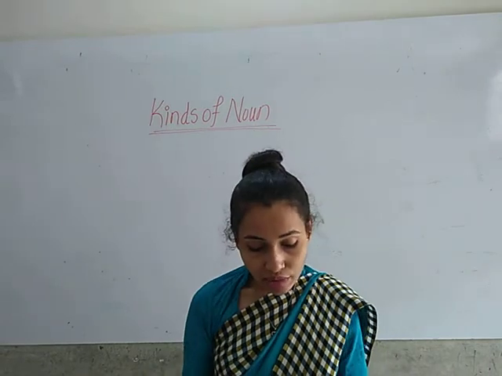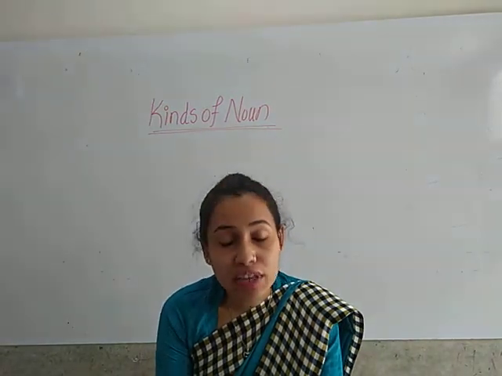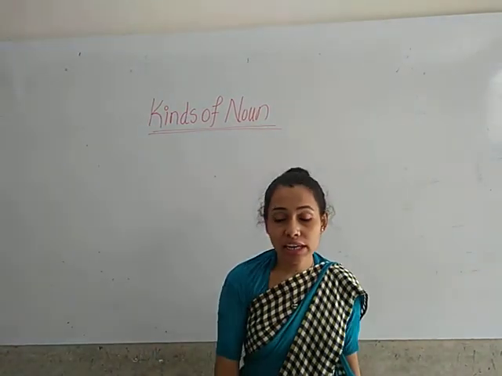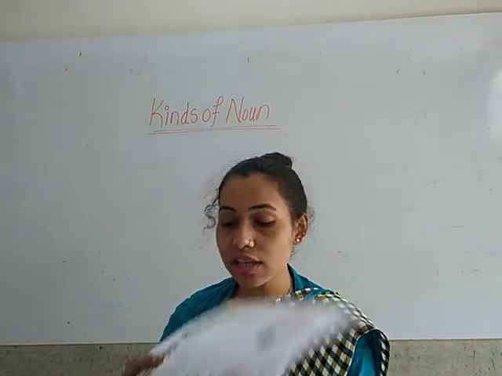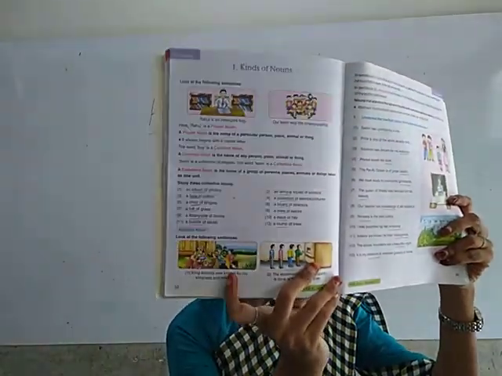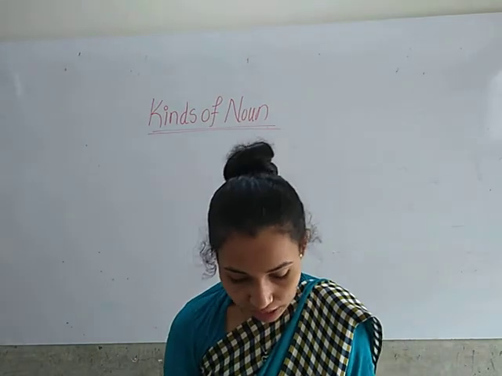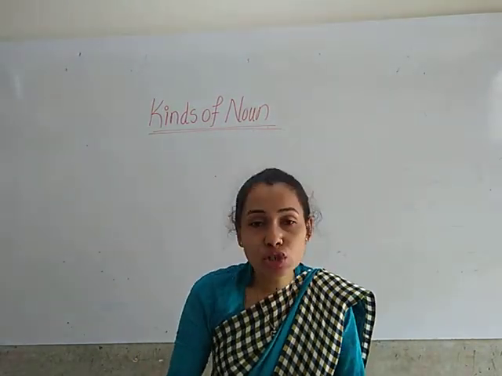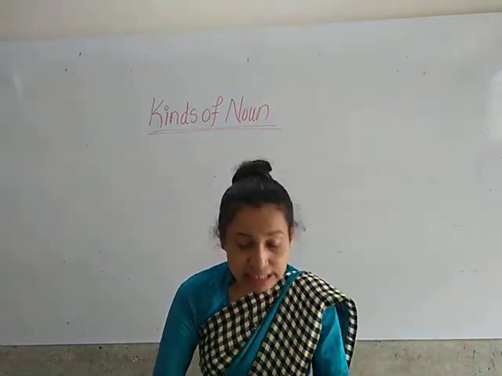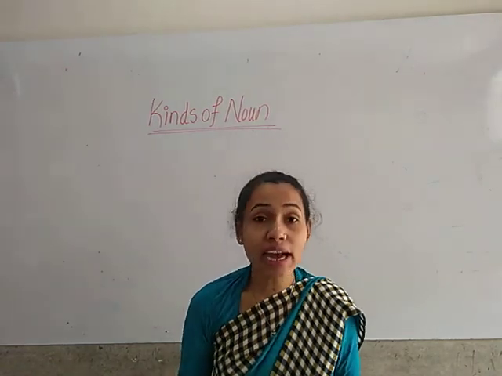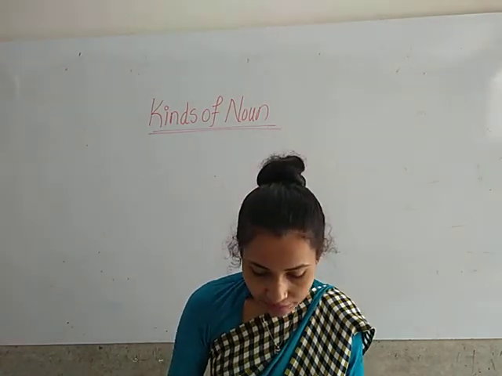So here we have, look at the following pictures which have been given in your textbook, children. Look at the two pictures. In the first picture, King Ashoka was known for his kindness and modesty.